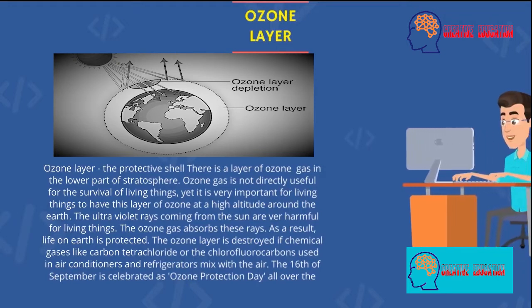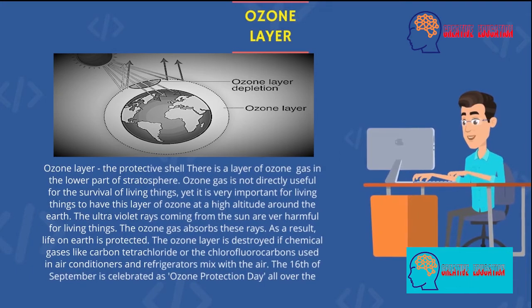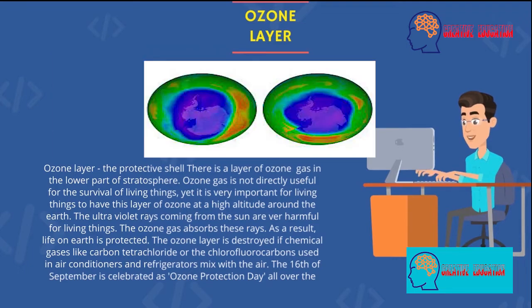Ozone layer, the protective shell. There is a layer of ozone, O3, gas in the lower part of the stratosphere. Ozone gas is not directly useful for the survival of living things, yet it is very important for living things to have this layer of ozone at a high altitude around the Earth.